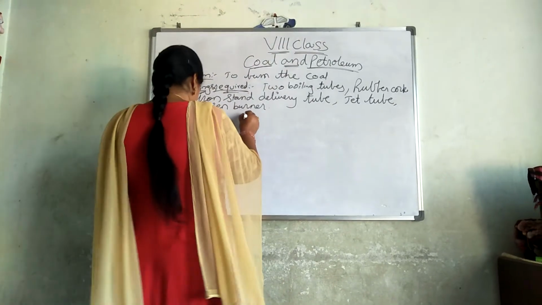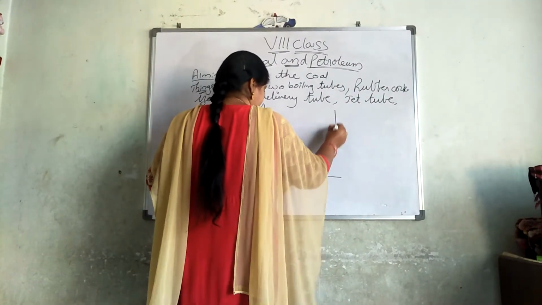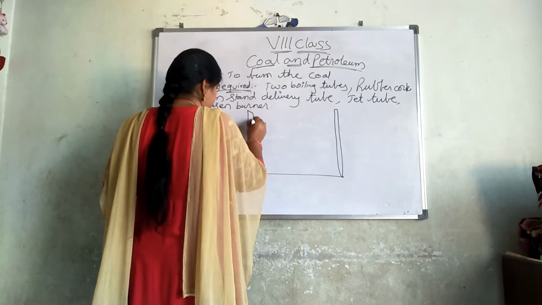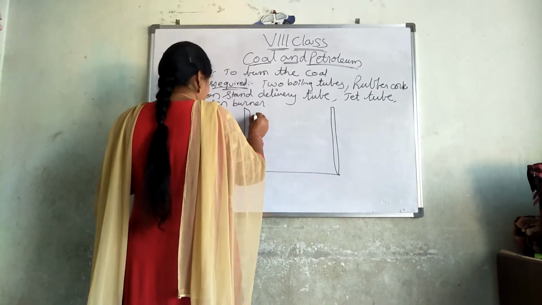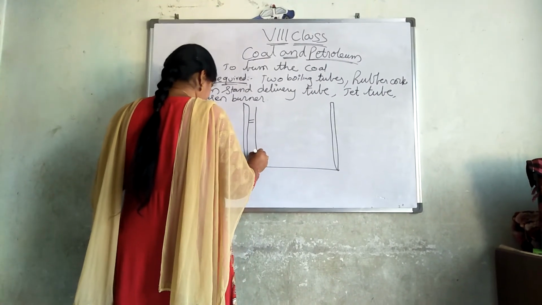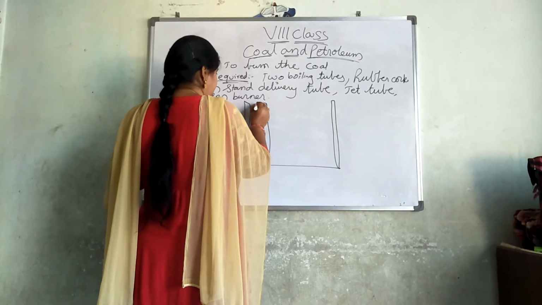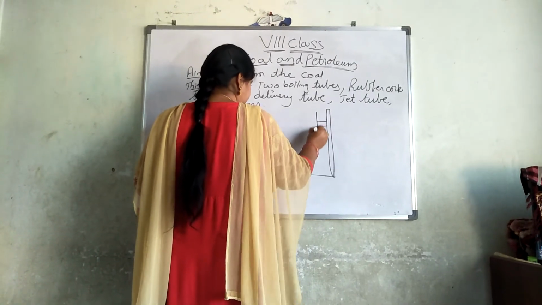Now what we have to do? Now take 2 iron stands and place them on a table. Now connect one test tube here and a rubber cork here, and connect another test tube here.